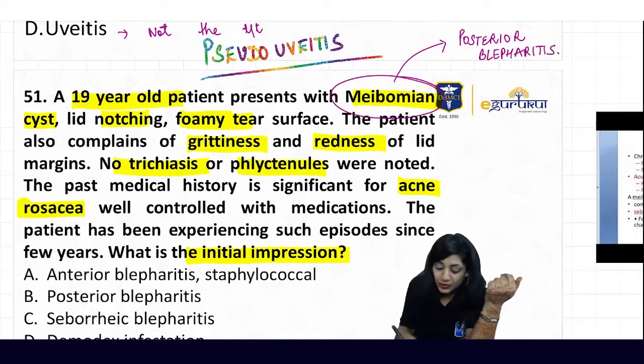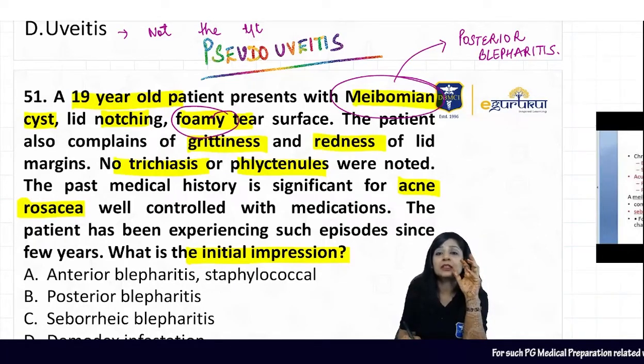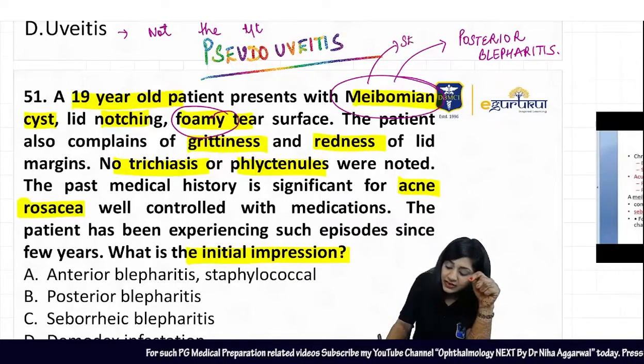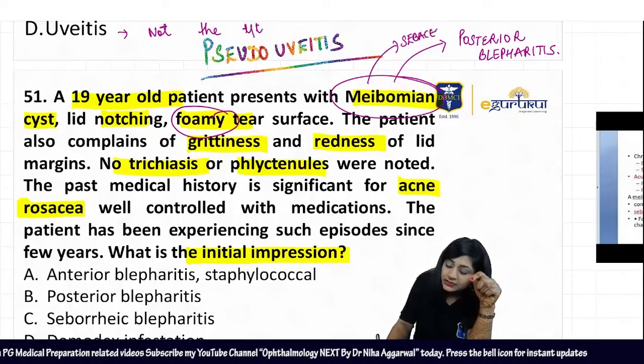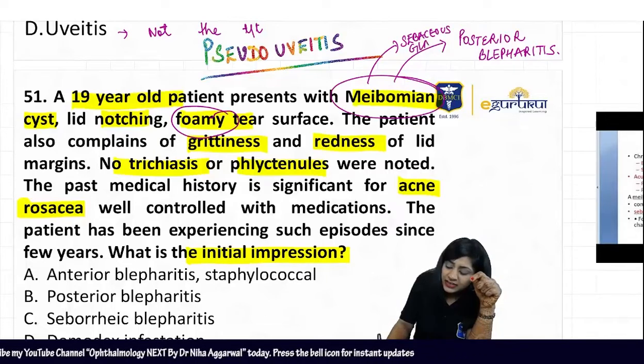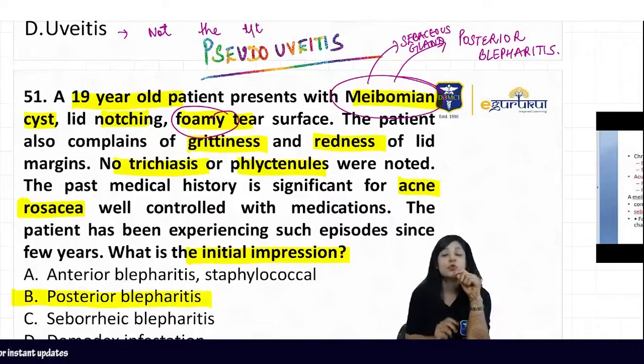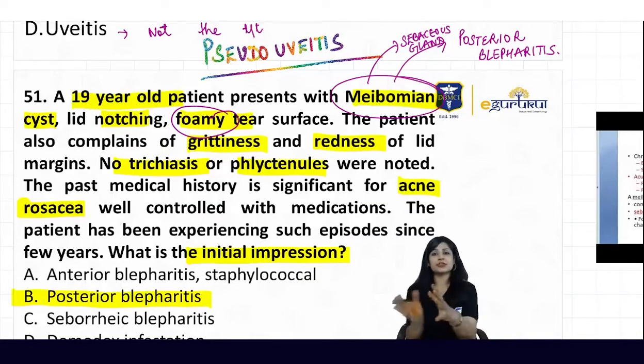So then we also have the foamy tear surface. Foamy secretions means again your sebaceous secretions. And meibomian gland is a sebaceous gland. So very conveniently, I can say that this is a kind of a posterior blepharitis. I will be telling you the references also.